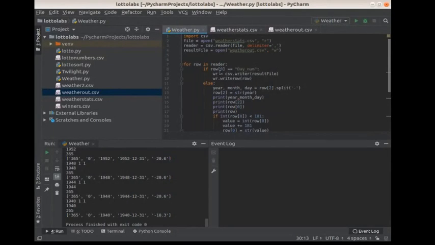Because I don't know how many rows I have, the reader is going to read the file a row at a time until I exhaust all options. So it's a simple for statement. You'll see it in Python whenever you have a statement like this, it requires a colon.